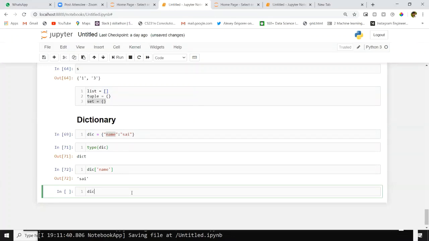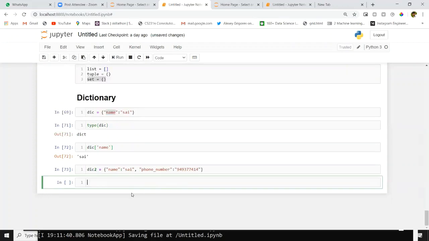Now I'll create one more dictionary here, dict2. For example, I want to store user information like a user name and phone number.